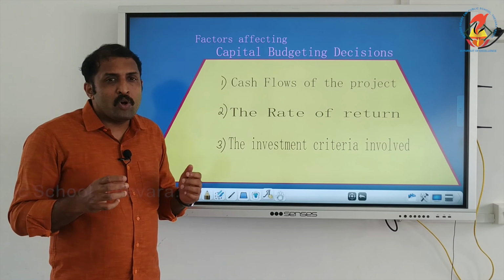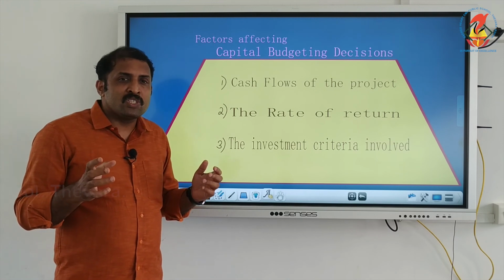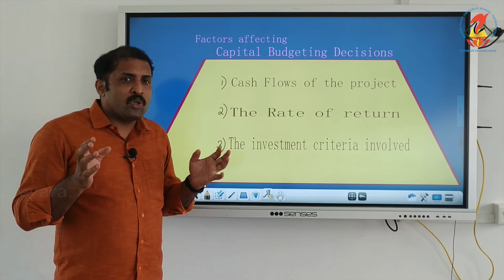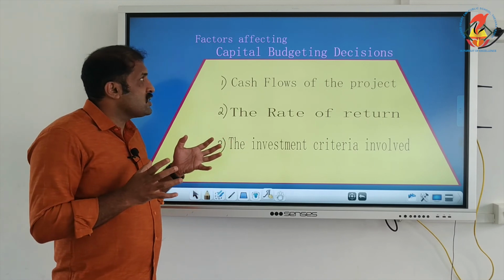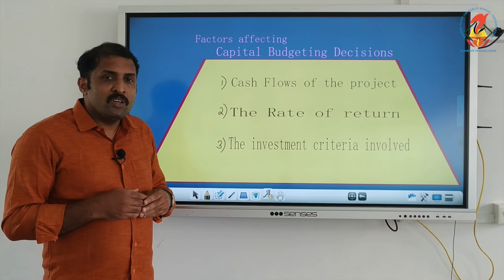So we are talking about investment decisions. We spoke about the classification of investment decisions, and we saw what are the factors affecting capital budgeting decisions.